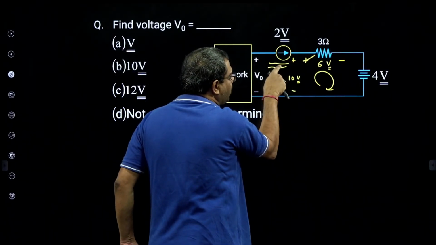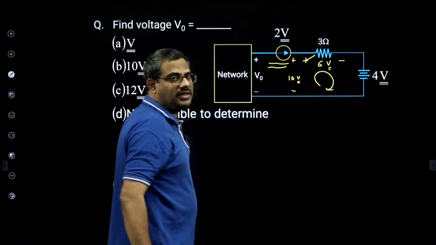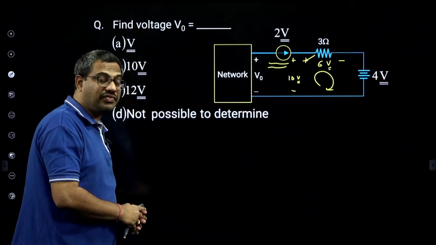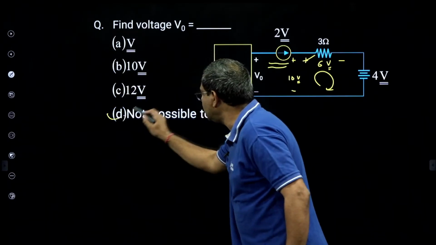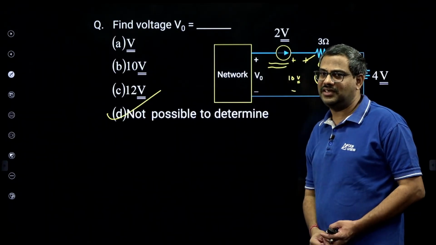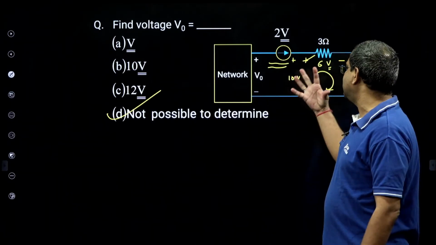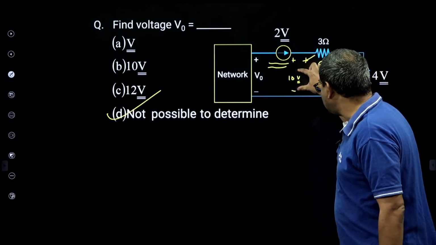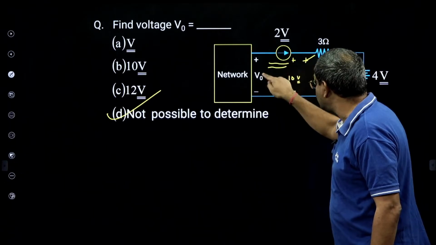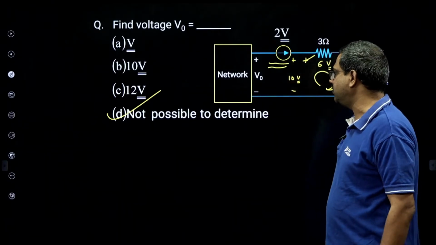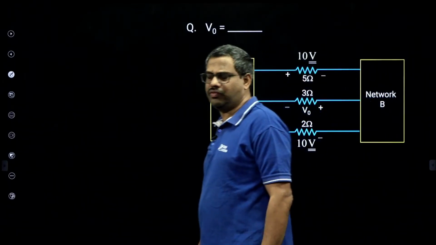Without knowing the voltage across the current source, how can you say V0 is 10? We don't know. So the data is insufficient. Yes, it is not possible to determine. Most of those who wrote the exam that year told the answer is 10. But 6 plus 4, 10 is only up to here. Now another interesting bit, what is V0?